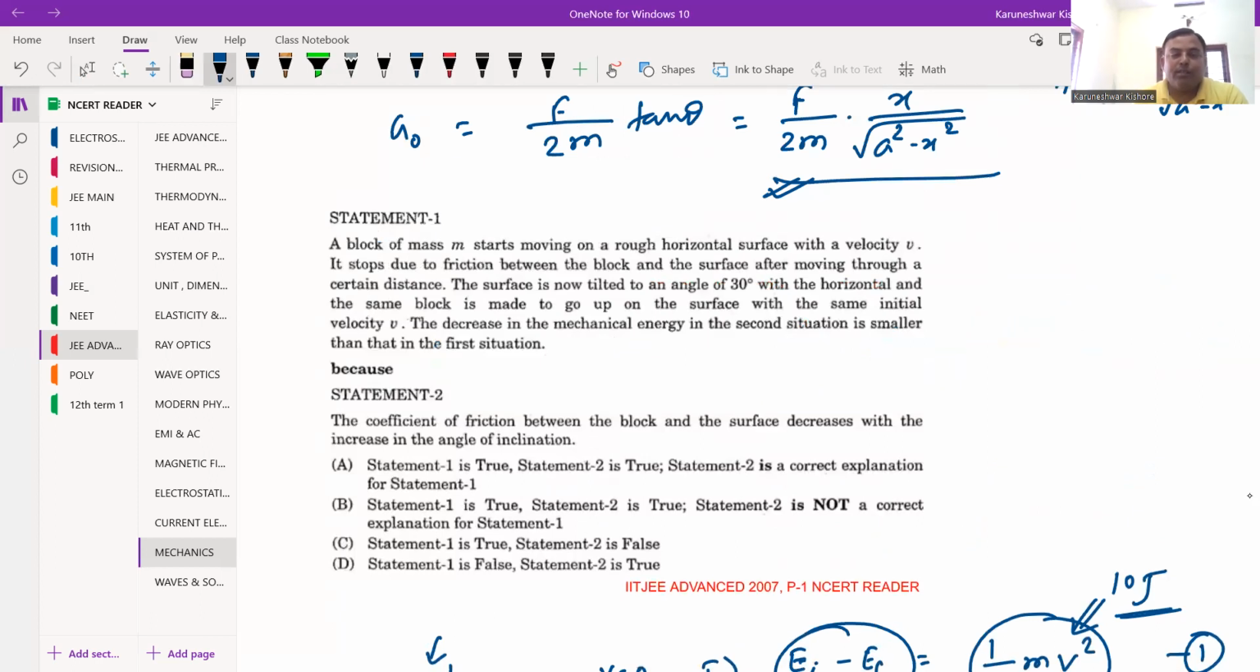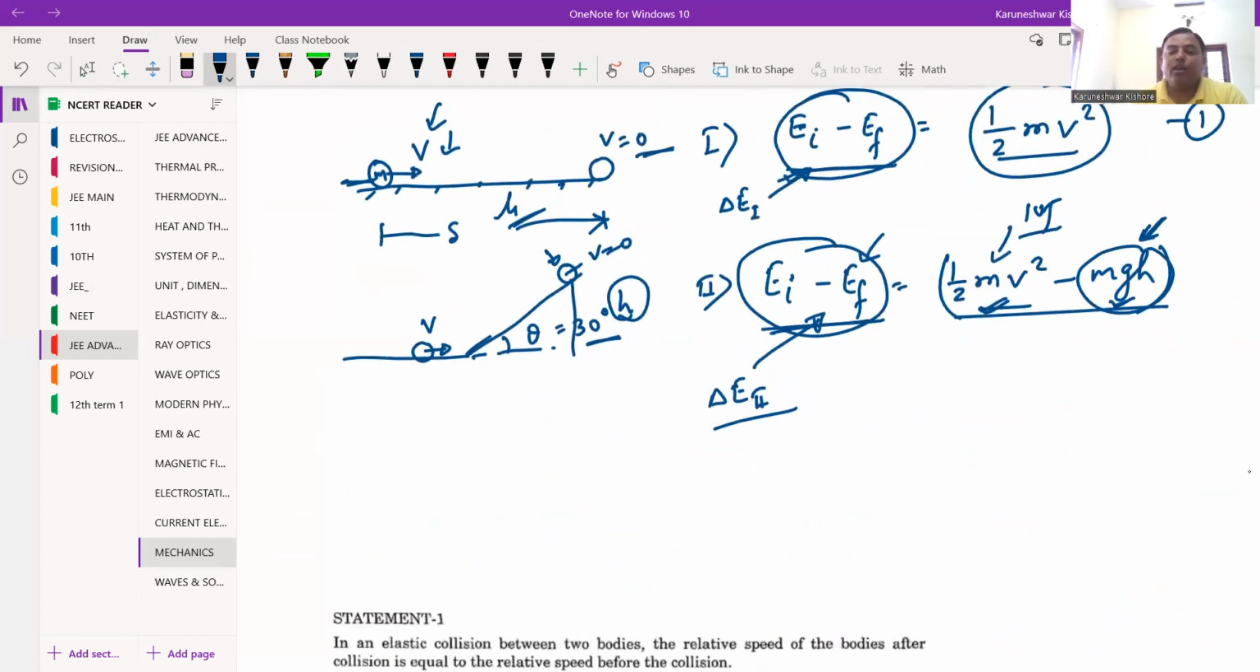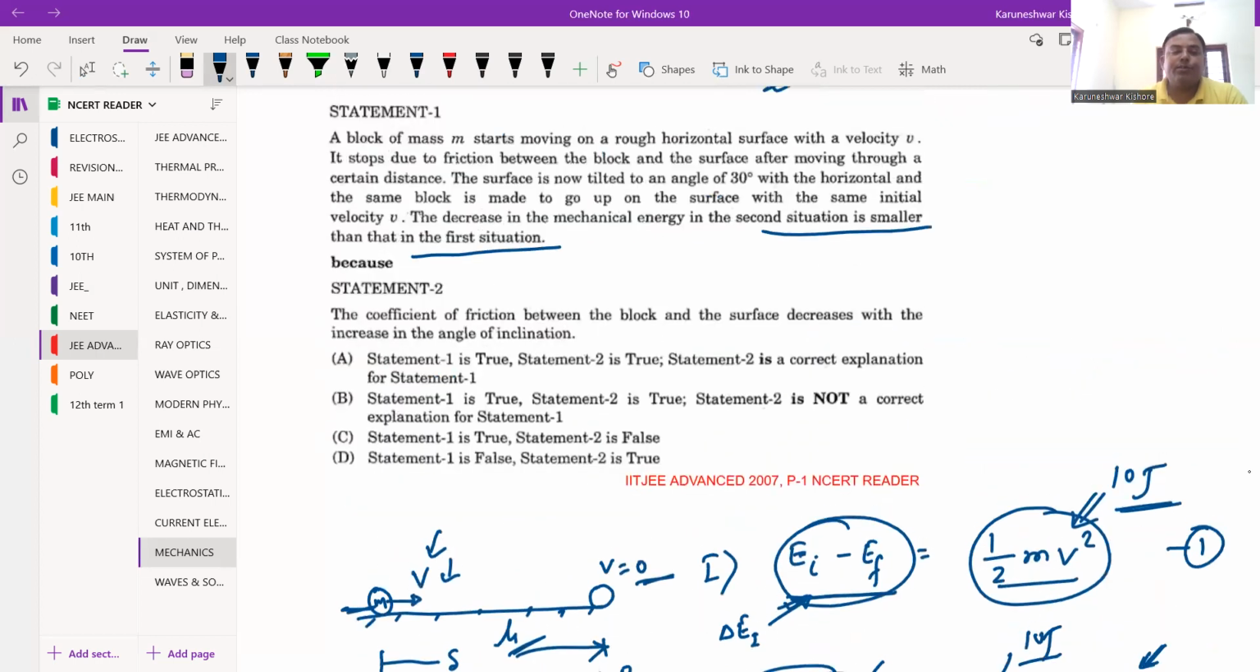तो दिस इज द स्टेटमेंट वन, it is mentioned decrease in the mechanical energy in the second situation is smaller than in the first situation. So I hope it is correct now. So statement वन जो है वो करेक्ट है आपका. अब स्टेटमेंट टू पे आते हैं, यानी कि स्टेटमेंट वन जो है ये ट्रू है.